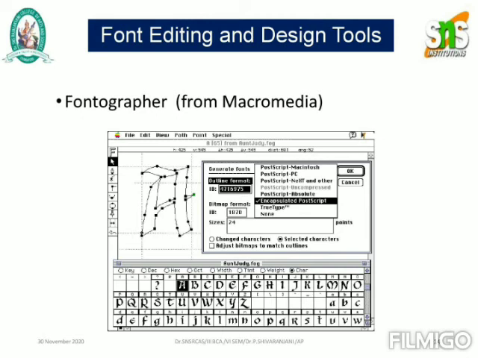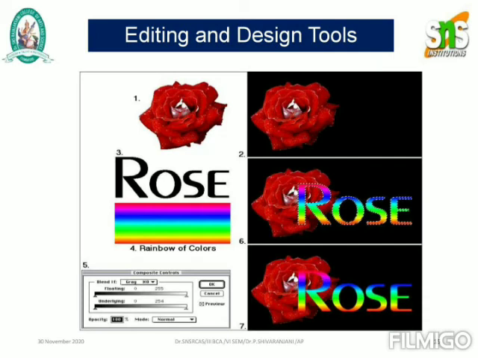With the help of this Fontographer, you can draw the font the user needs. This diagram will explain how Fontographer works. Here, by using this software, you can create fonts of your own type with the particular ID, and you can also set the size of the particular ID.